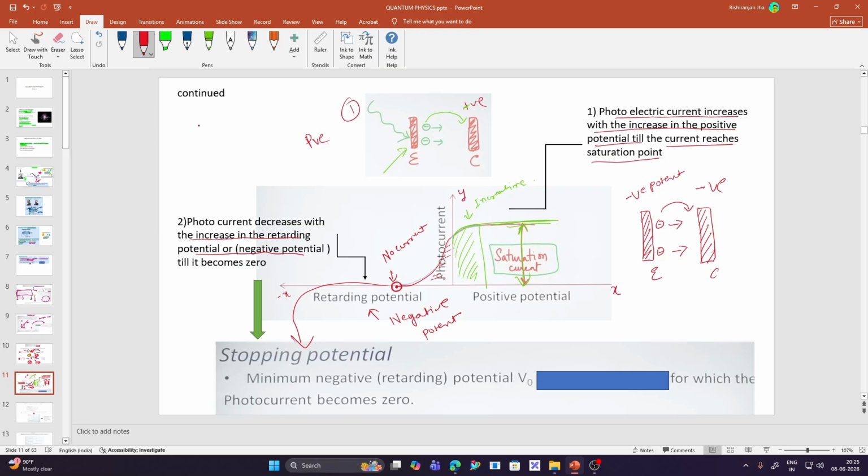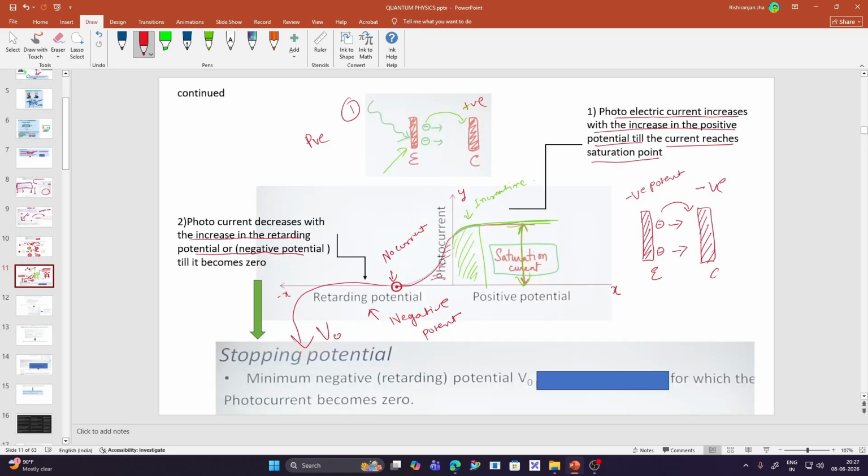So this is the new term. This stopping potential is denoted by V0. So what is stopping potential? It is the minimum negative retarding potential for which the photoelectric current becomes zero. This is called the stopping potential.